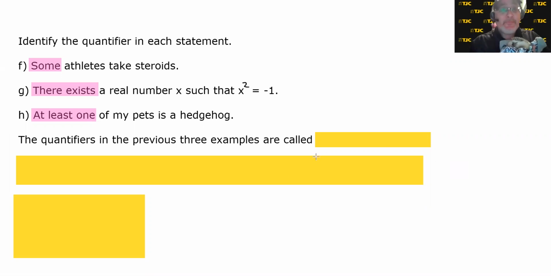But anyway, the quantifiers in the previous 3 examples are not universal because they're not talking about a universality. They're talking about the existence of an object that has a characteristic. Some athletes take steroids. There exists a real number x such that x squared equals -1. At least one of my pets is a hedgehog. There exists one of my pets that's a hedgehog, which is why these are called existential quantifiers.